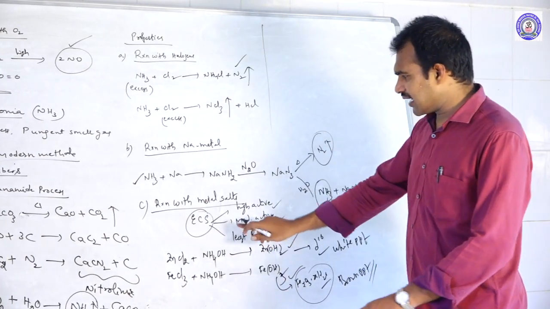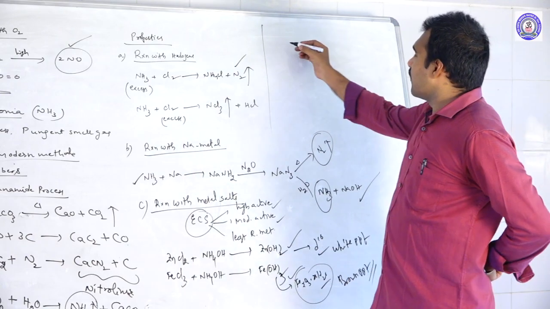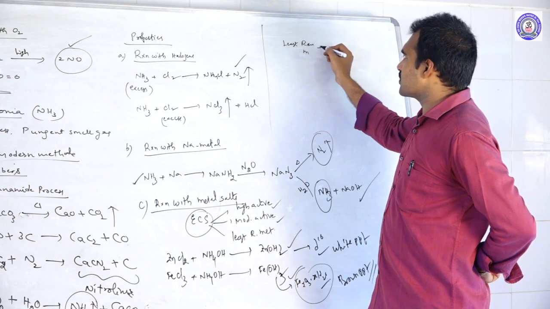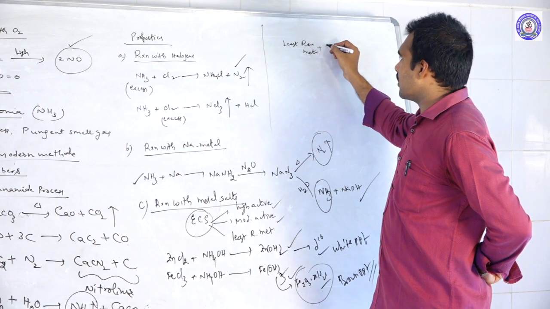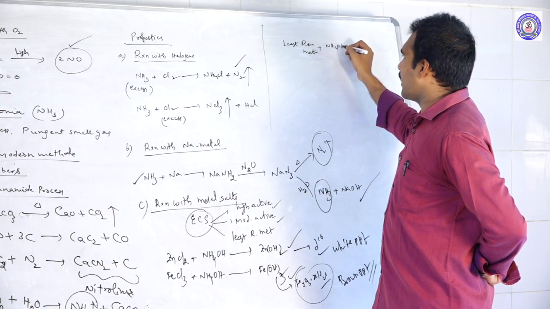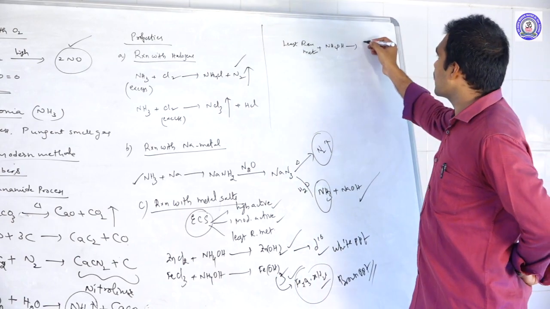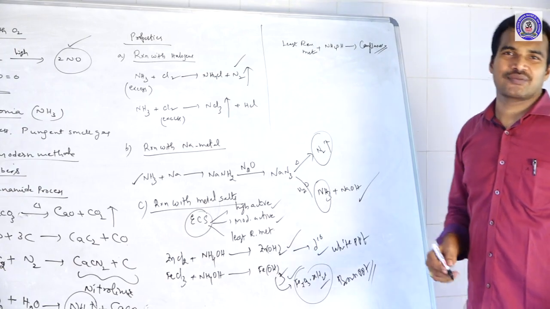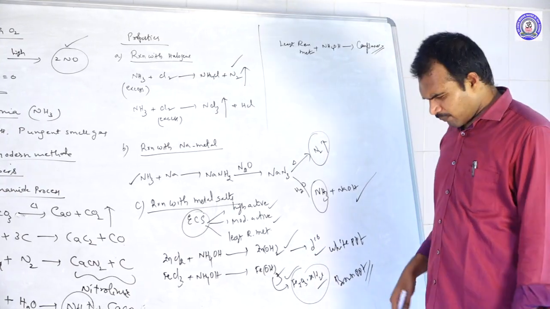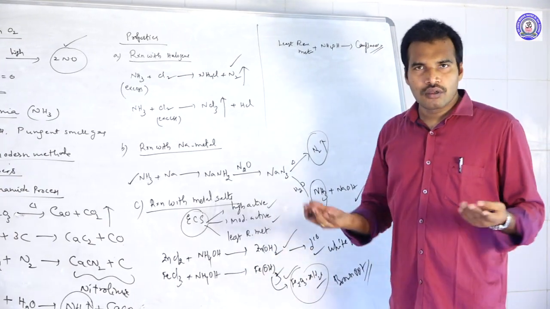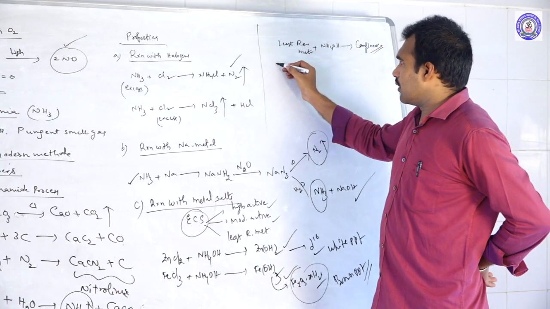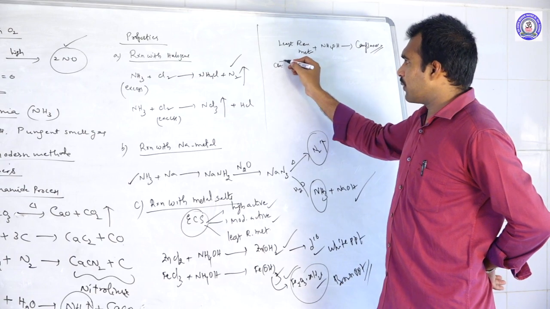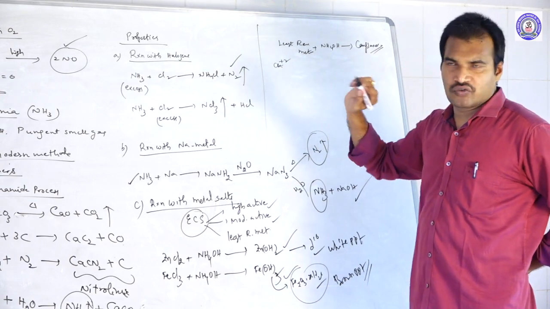Next, the third category is less reactive metals. When less reactive metals react with aqueous ammonia, they form complexes. Complex generation takes place. For example, take copper, Cu+2 ion.